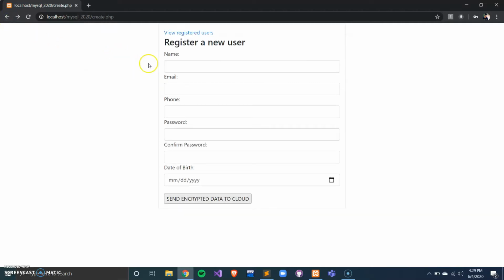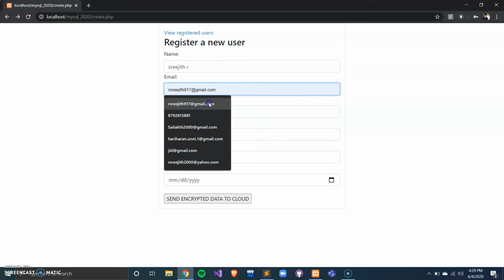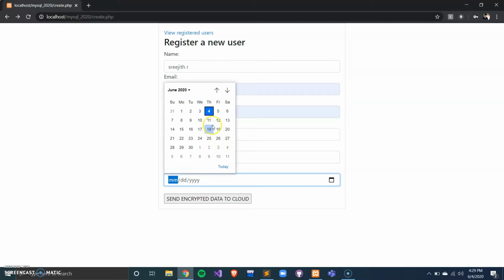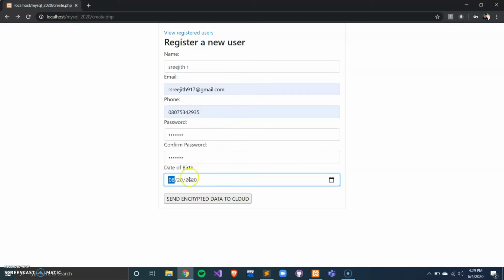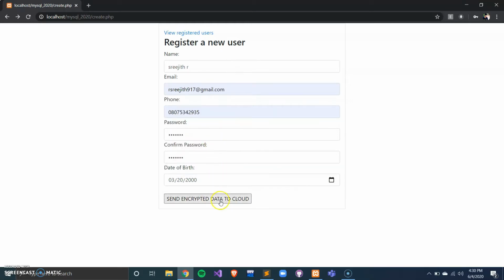Now we will enter new data. Okay. Now we will send the encrypted data to the cloud.